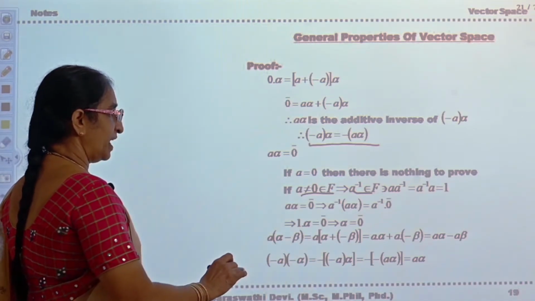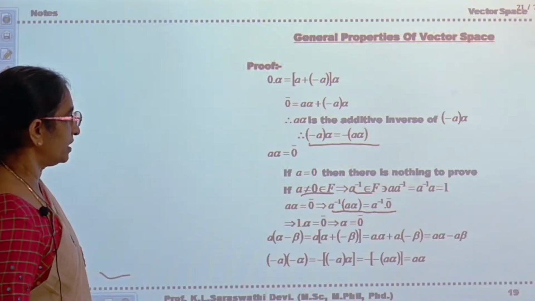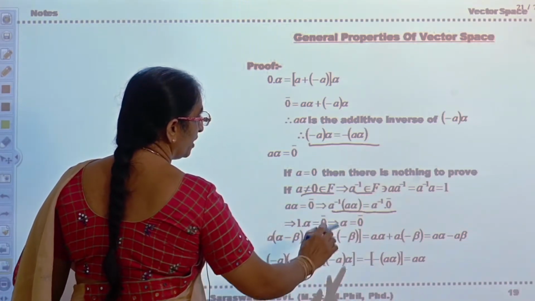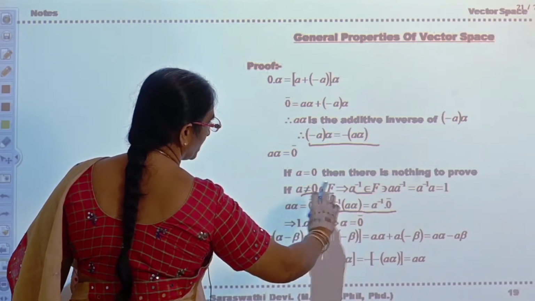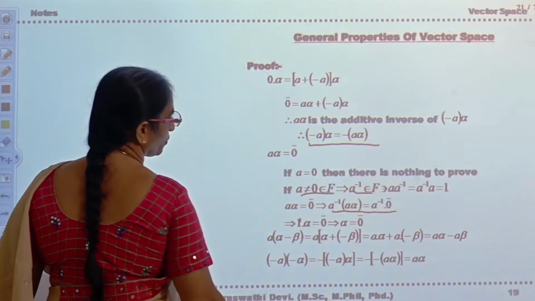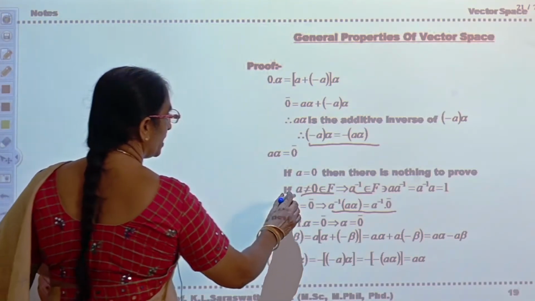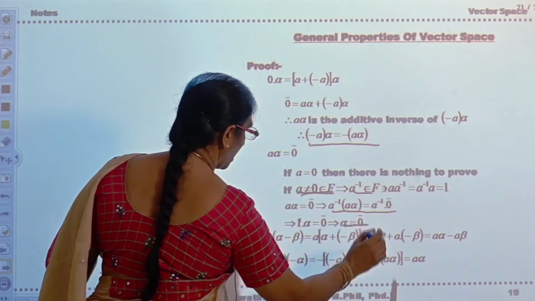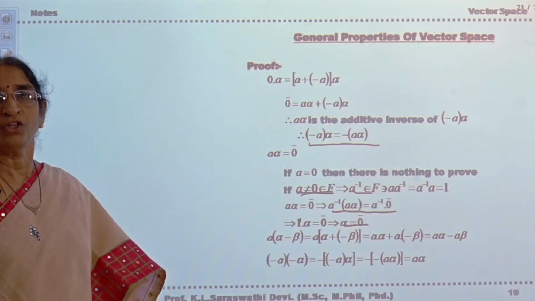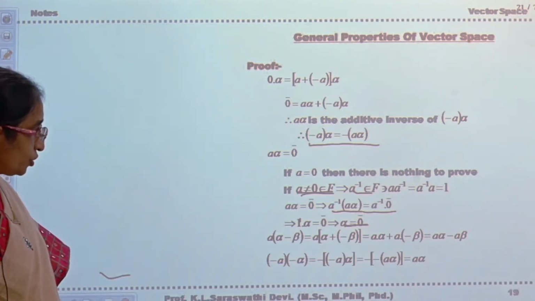Multiply on both sides, post multiply with A inverse, that is A inverse A alpha is equal to A inverse 0 bar. A inverse A is 1, 1 into alpha is equal to 0 bar, which implies alpha is equal to 0 bar. What you have taken? You have taken A is not equal to 0, then you got alpha is equal to 0. That means A alpha is equal to 0 bar implies either A is equal to 0 or alpha is equal to 0 bar. Okay.